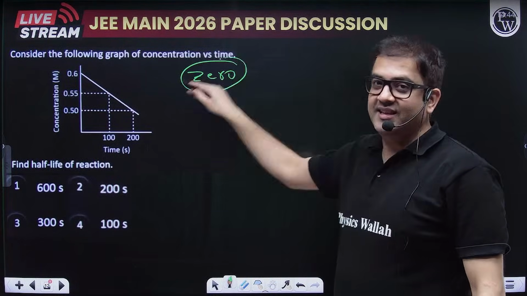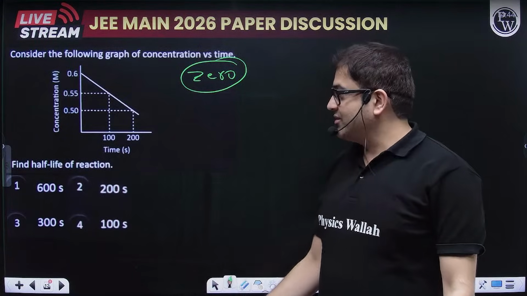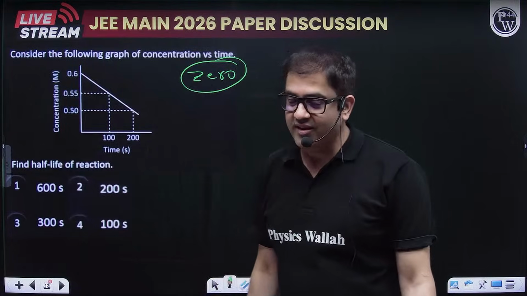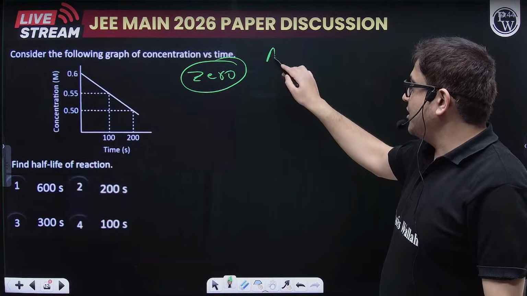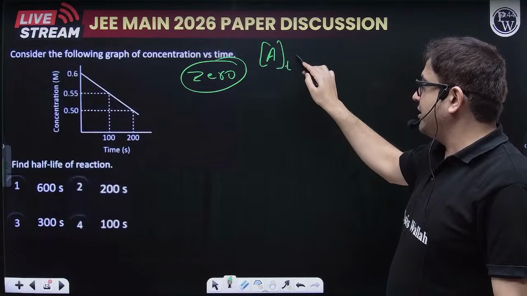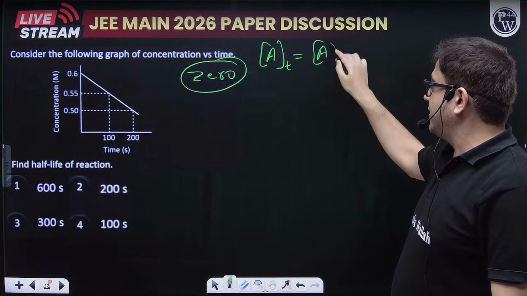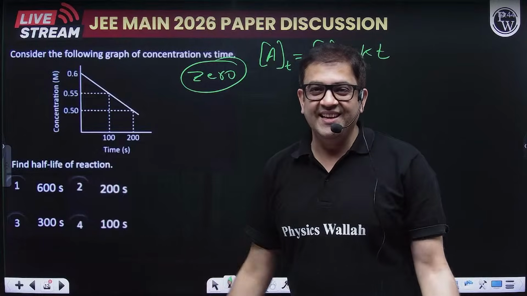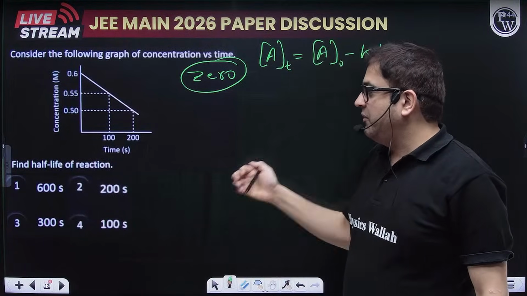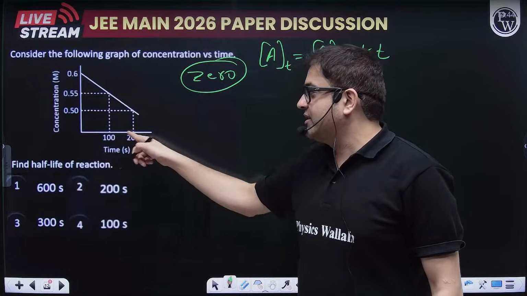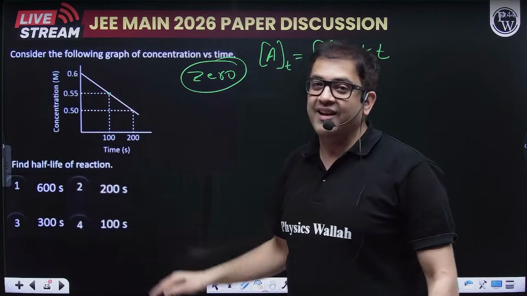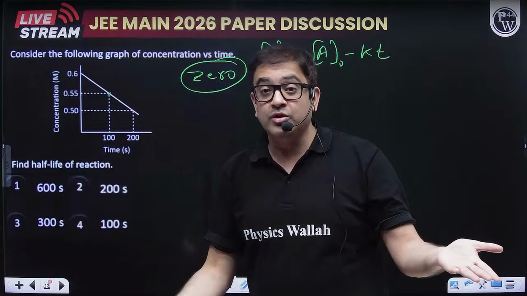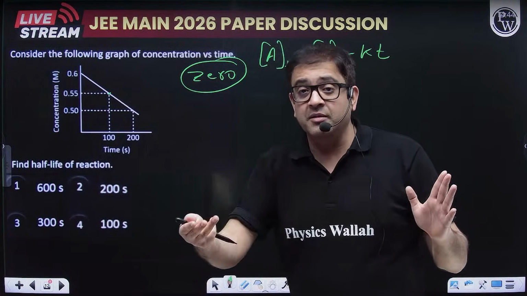So they ask either zero or first order. There is no drastic change. It is a linear decrement graph, so it is a zero order reaction. What is the equation for zero order reaction? Concentration at time t is equal to concentration at time 0 minus kt. Now, because it is linear, you can put the data. Time is given, concentrations are given, so you can put that and get the answer. You can also do that, but I'm giving you another trick, a short method.